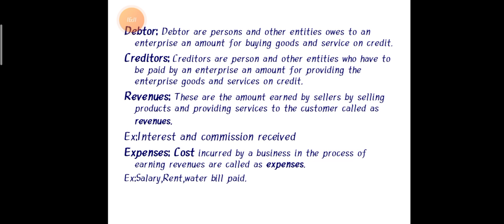Next, we have revenues. This is the amount earned by the seller by selling a product or providing services to the customer. Revenues means the money which we earn by selling or providing any services. If you have received any money or income, that is called revenue. Revenue is nothing but income. That may be interest received or commission received. If you have deposited money and they have provided interest, that is called interest received. These are called incomes.